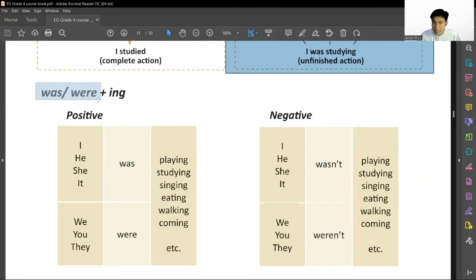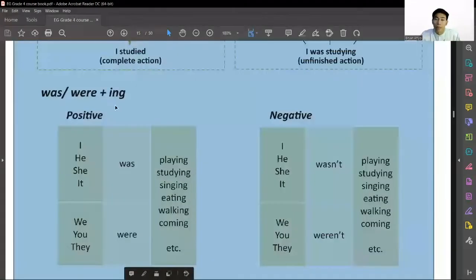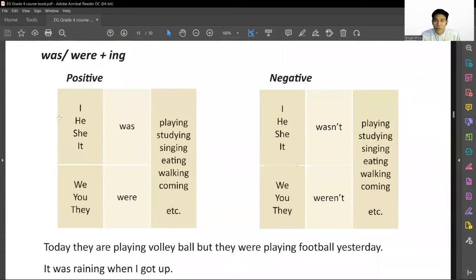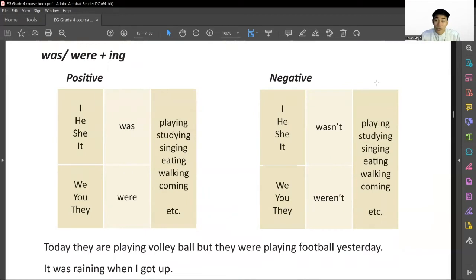verb to be in past tense, was or were, plus verb-ing, which is the present participle. So this will be positive and this will be negative. If we look at the box, you may have the idea of how we can write the past continuous form, and on this side we can have a look at how we can write the past continuous form into negative ones.